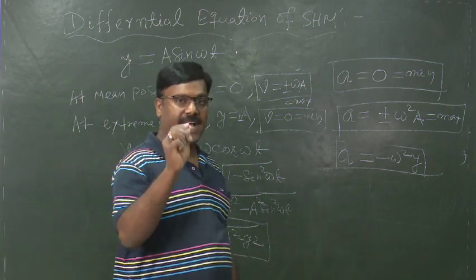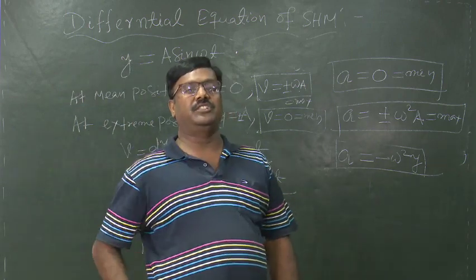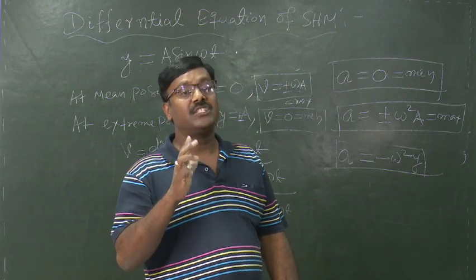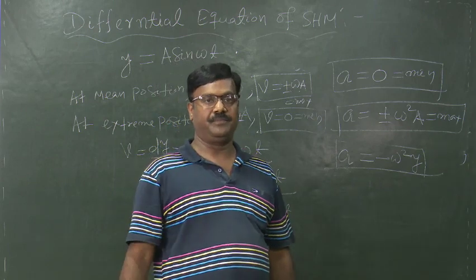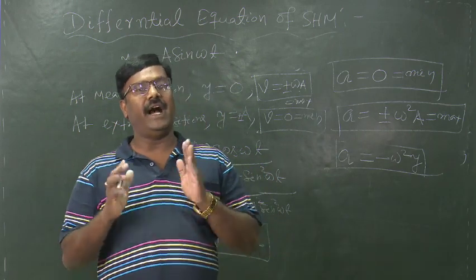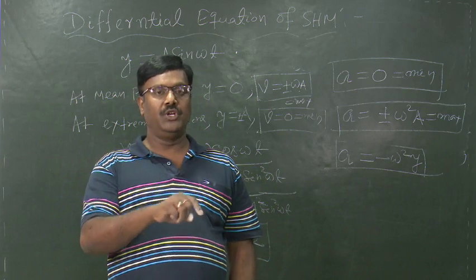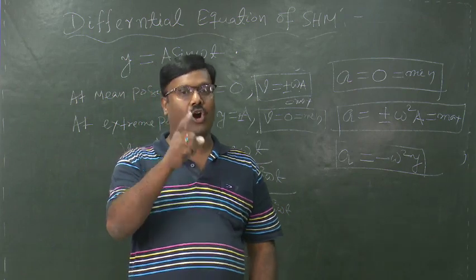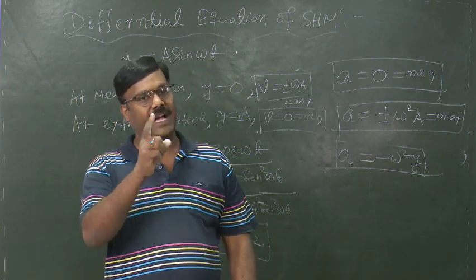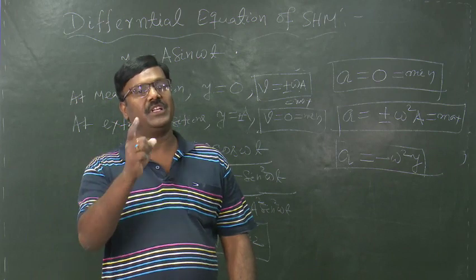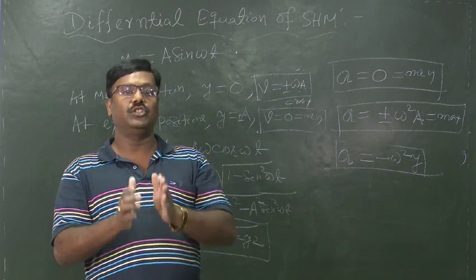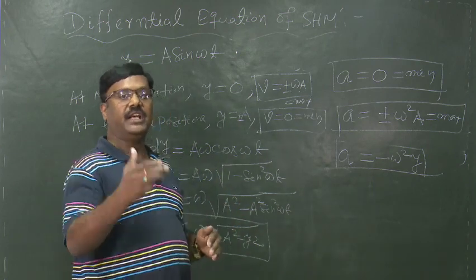Let us calculate the total energy of the body executing SHM. What is the total energy of the body executing SHM? The total energy is the sum of its kinetic energy and potential energy. So, to find the total energy, we first have to calculate its kinetic energy and then its potential energy, and summing these two energies we can get the total energy of the body executing SHM.